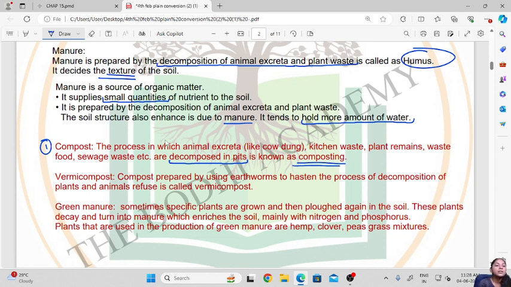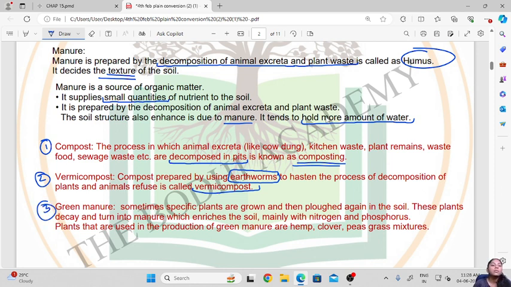Then the second is vermicompost, okay. It is the compost prepared by using earthworms. It is also a type of compost, but in this the earthworms are used. So the compost prepared using earthworms to hasten the process of decomposition of plant and animal refuse is called vermicompost. Okay, so earthworms are used in this process.